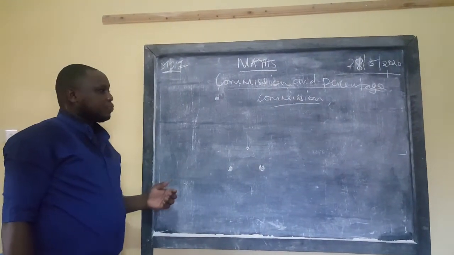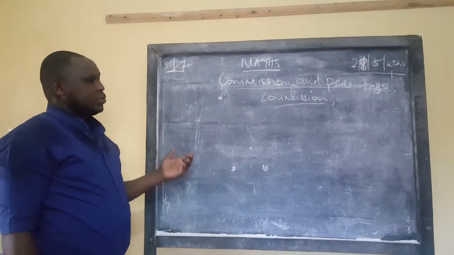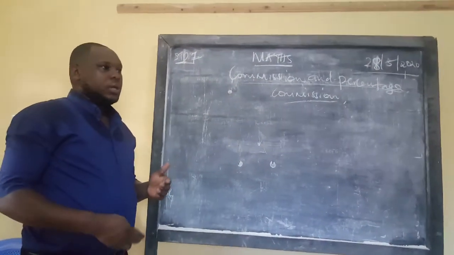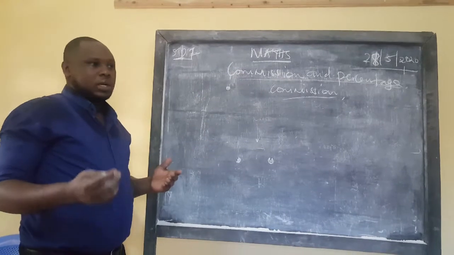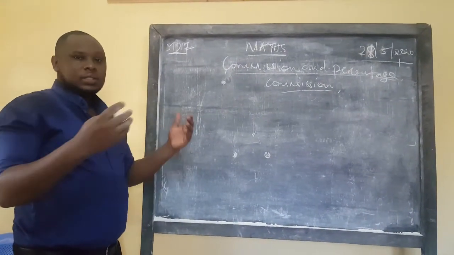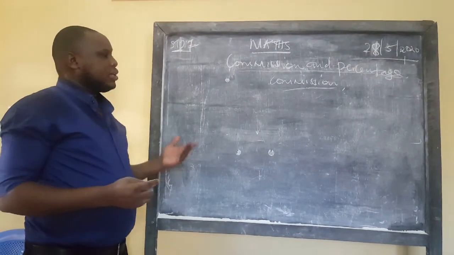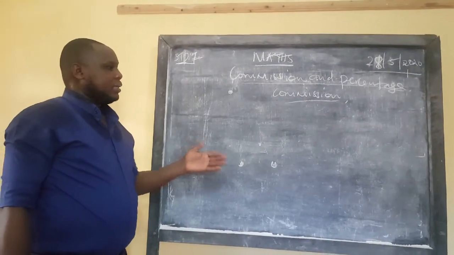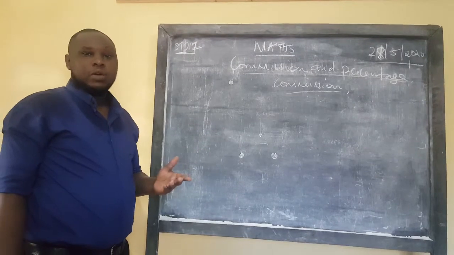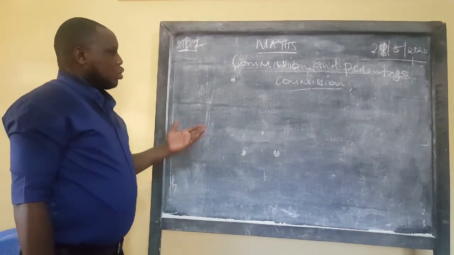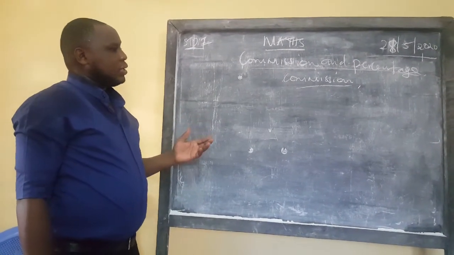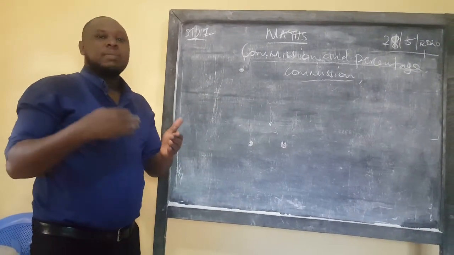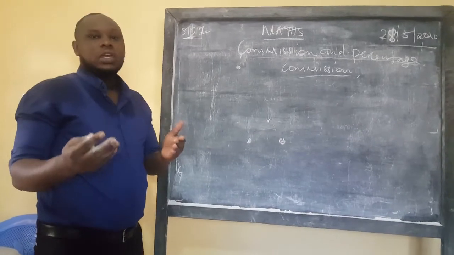For example, you might be in a company that wants to start a new product. So they ask members of that company to sell the product outside. And on each product that they sell, they get something small. It may be daily, weekly, monthly, or even annually. So commission is generally given when you market a product, and after selling, you get some money.